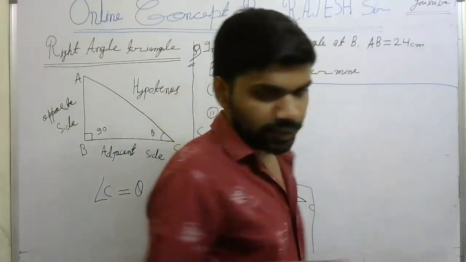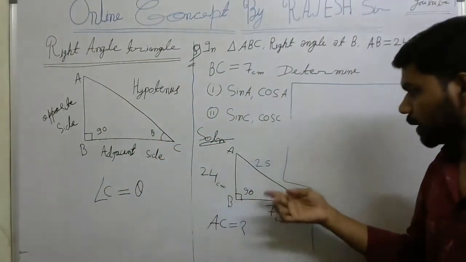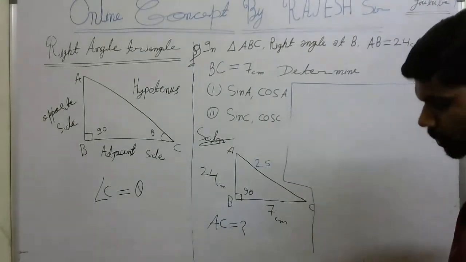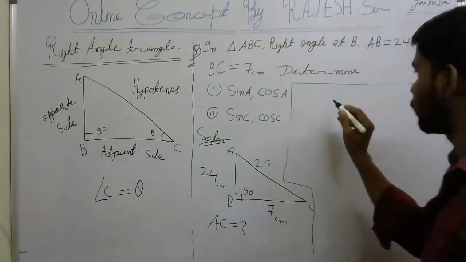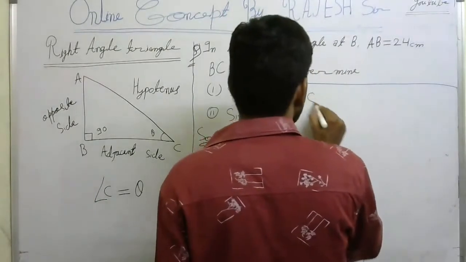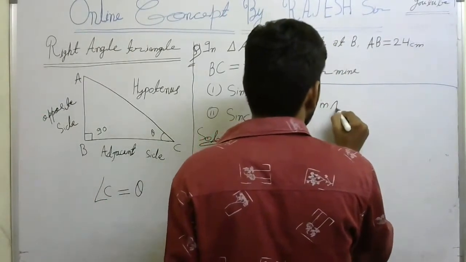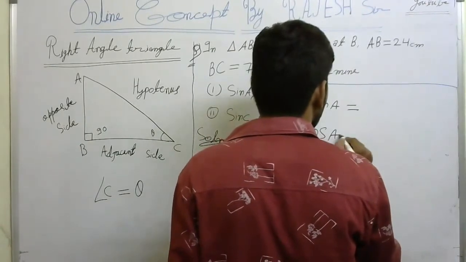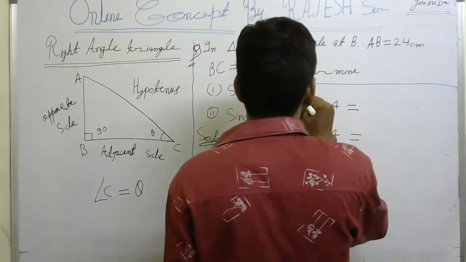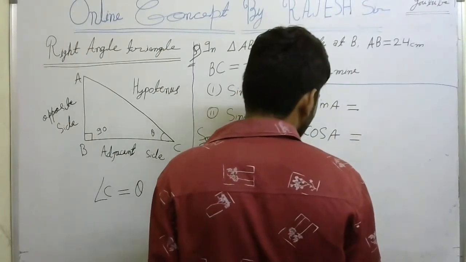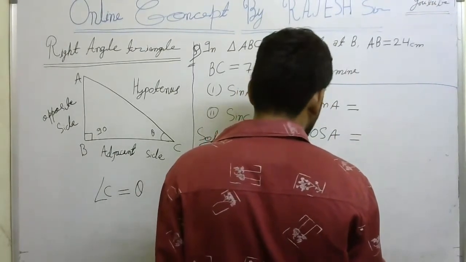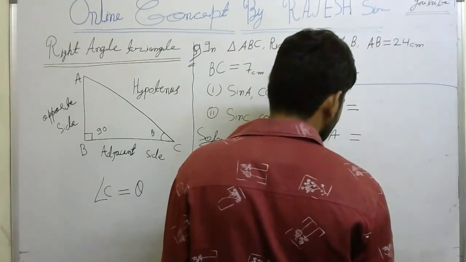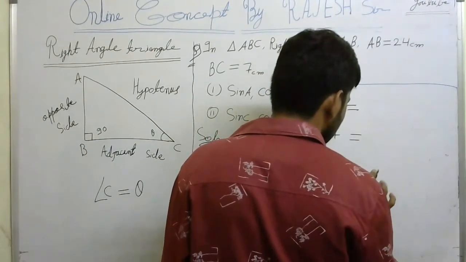Now come to the point. Already we drew this triangle with sides 7, 24 and 25. Now the question is, according to the first question, write down sine A. What will be sine A? Sine A is equal to how much, and cos A is equal to how much? And the second question is sine C is equal to how much and cos C is equal to how much.